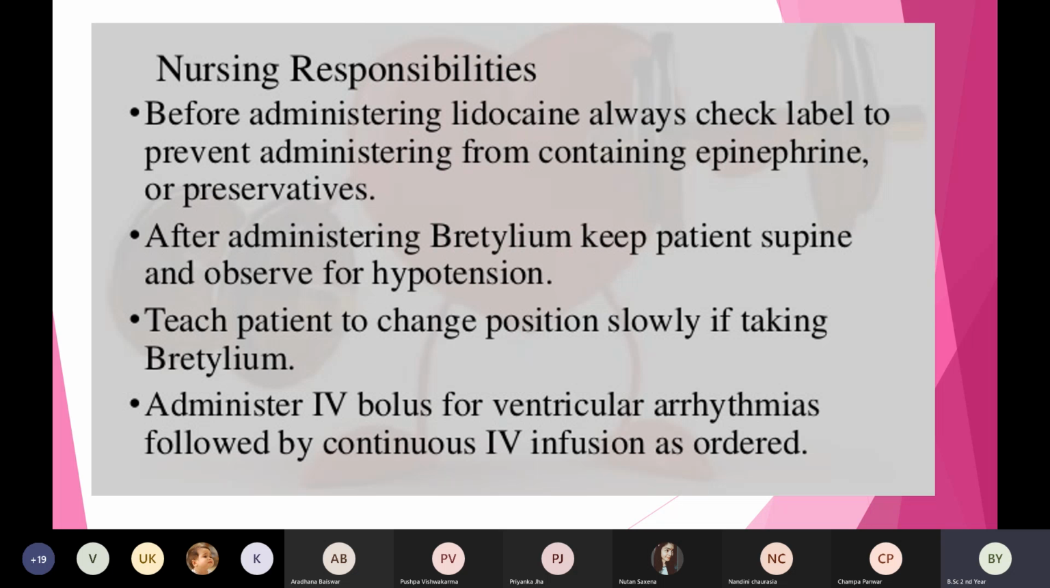So these are some of the nursing responsibilities. You also have to educate the patient, and if they are reporting any signs and symptoms of side effects, you have to report to the doctor immediately. Is this clear to everyone with the nursing responsibilities for antiarrhythmic agents? Anybody has any doubts? No, ma'am. All right.